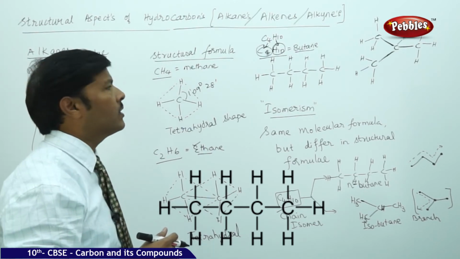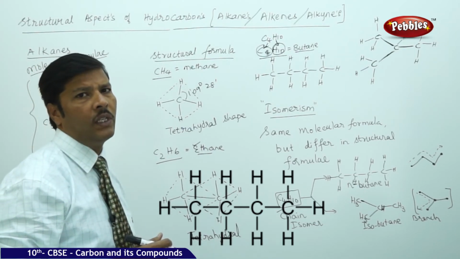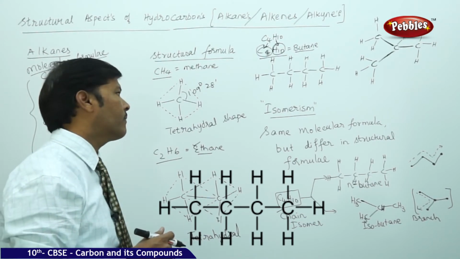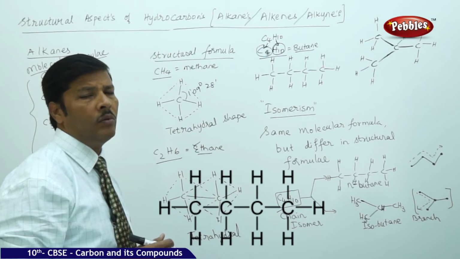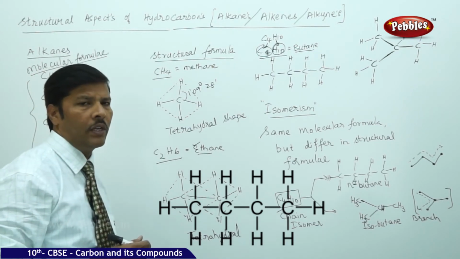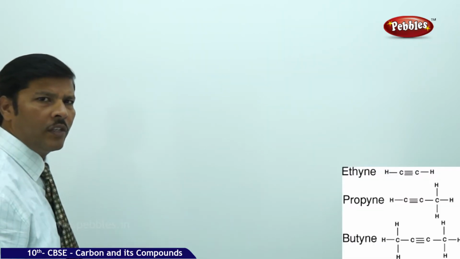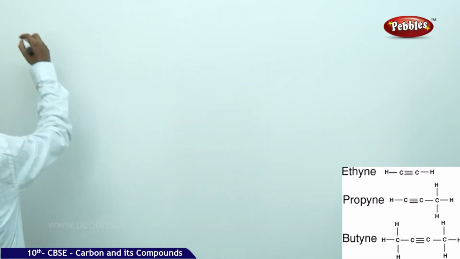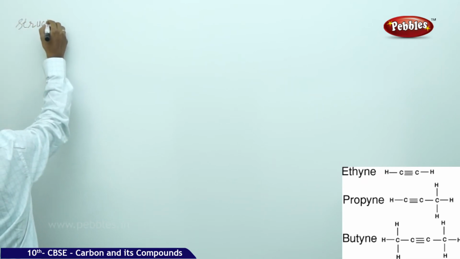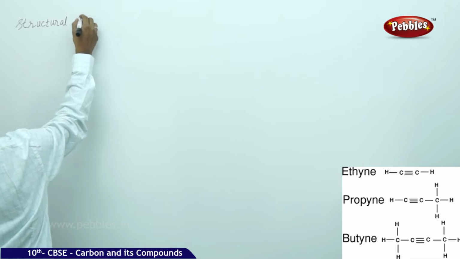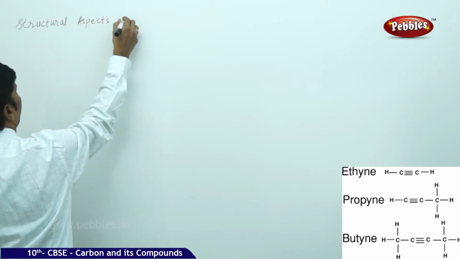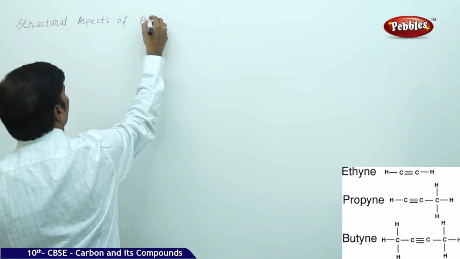Likewise, we will also study the structural aspects of the alkenes with their molecular formula of the compound. Just like in the case of alkanes, alkenes also will show the property of isomerism, and we'll study what isomerism it can show in the case of alkenes. Okay, so the next part of the discussion here is the structural aspects of alkenes.